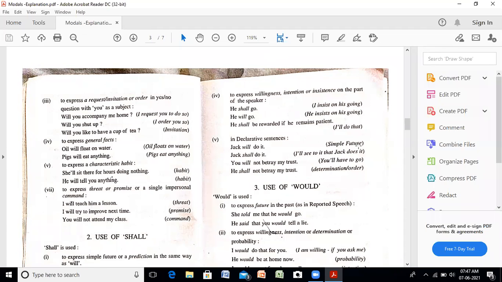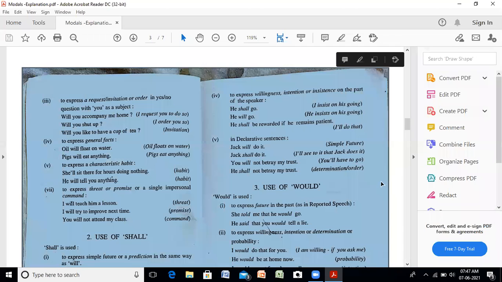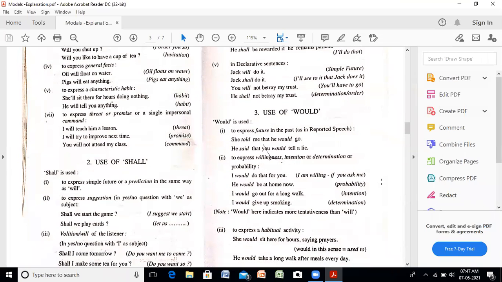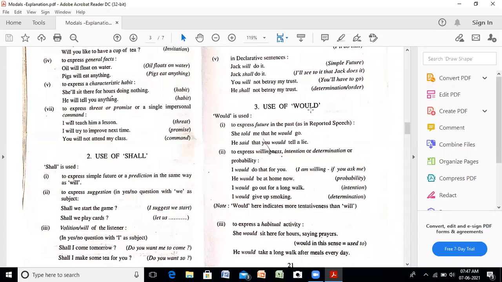Coming to the next, that is the use of would. Would is used to express future in the past, as in reported speech. You see this in reported speech, as you have discussed, that when we have the reporting verb in the past, the reported speech will also change.